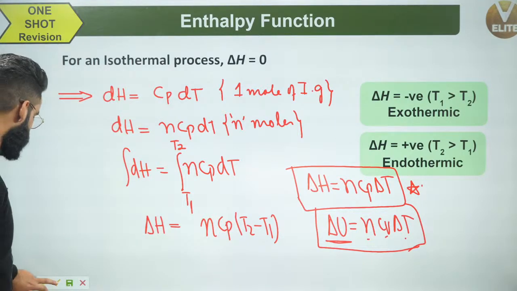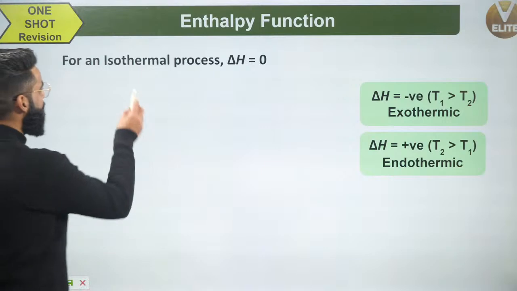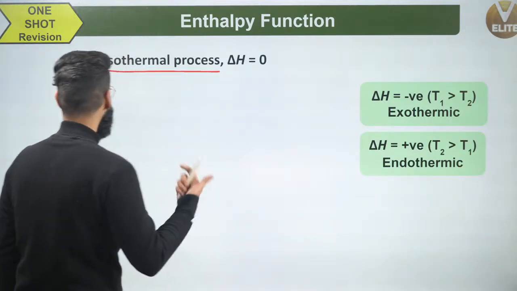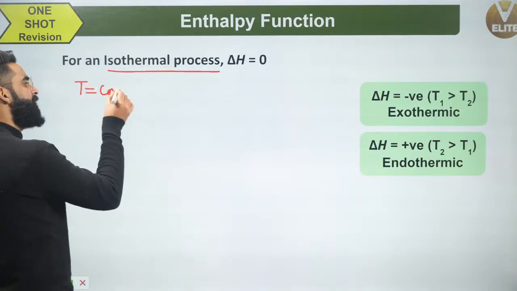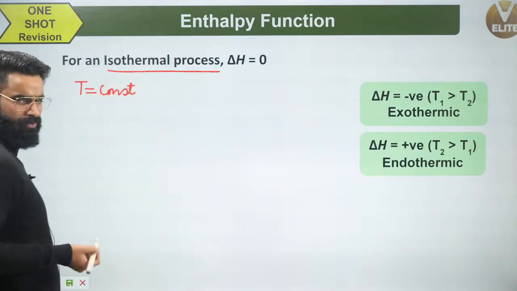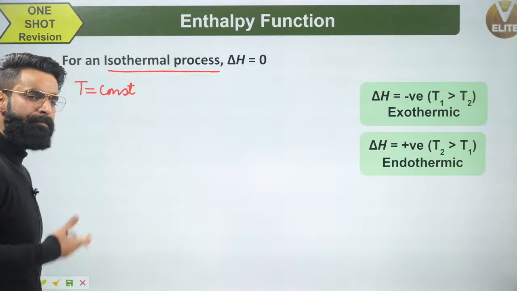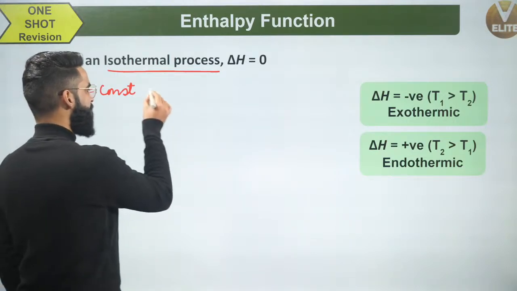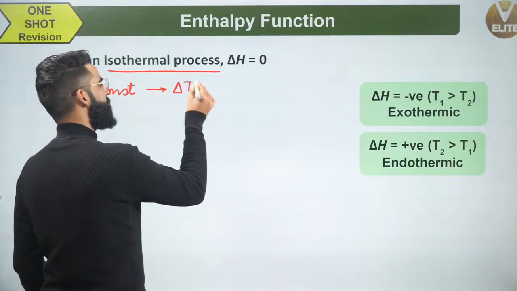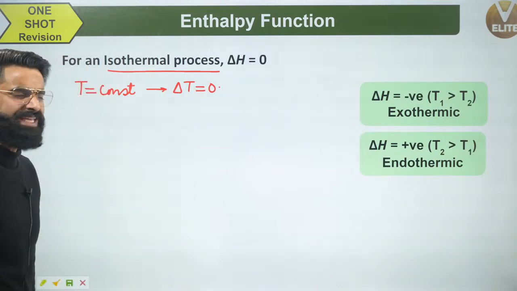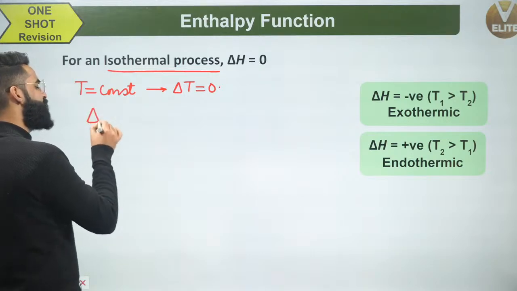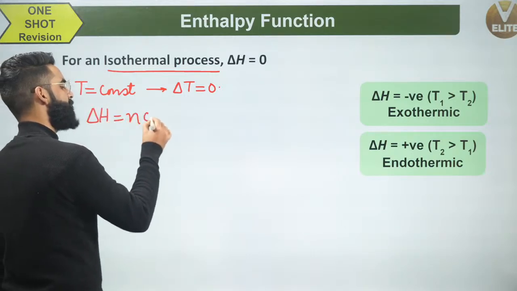Let's say I've got an isothermal process. What is an isothermal process? That process in which the temperature of the system is kept fixed, kept constant. If the temperature of the system is kept constant, can I say delta T, the change in temperature, is going to be 0 for the system? If delta T is 0, we know delta H is equal to nCp delta T.